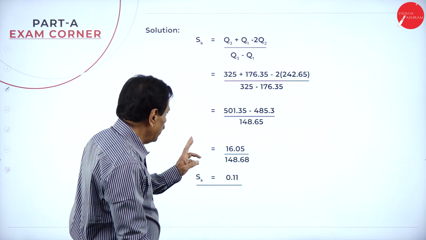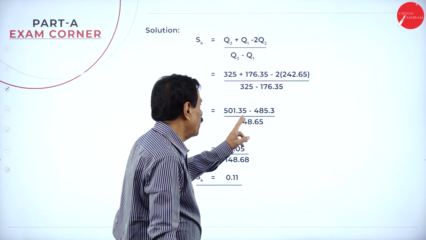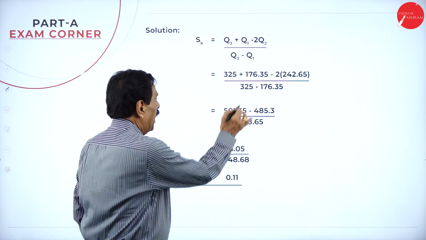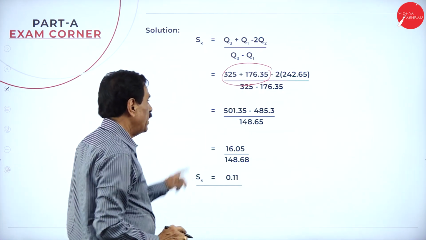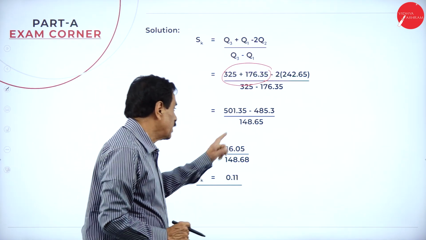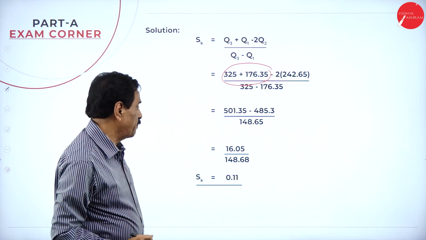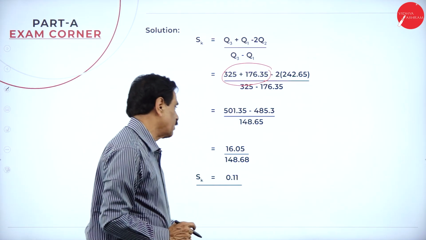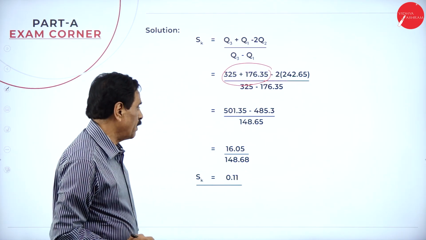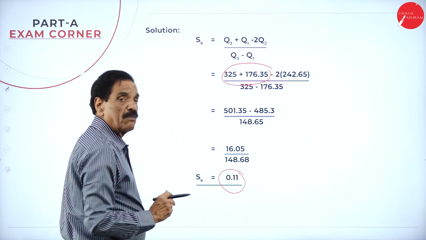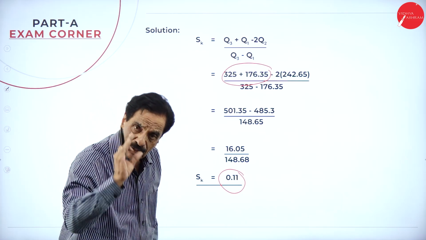If we simplify this, 501.35 minus 485.3 divided by 148.65. If we deduct this, it will come 16.05 divided by 148.65. Your answer is 0.11. Always this Qness should come less than 1.